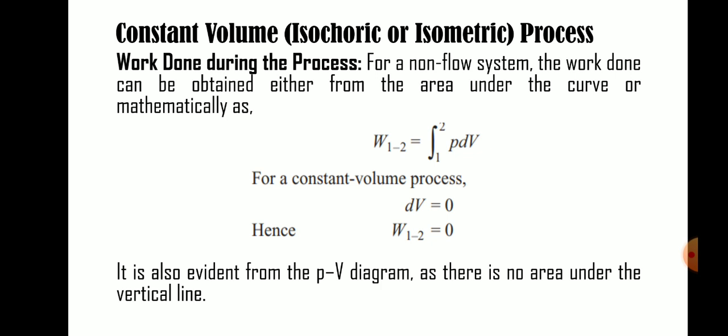In a constant volume process, there is no work done. Work done on the system or by the system is equal to 0. If a closed system is rigid, there is no work developed by the system. Because work means there is some movement, but the walls of the system are rigid. Therefore, there is no movement developed by the system, so work equal to 0. That's why in the PV diagram the line is vertical, because the line covers no area.